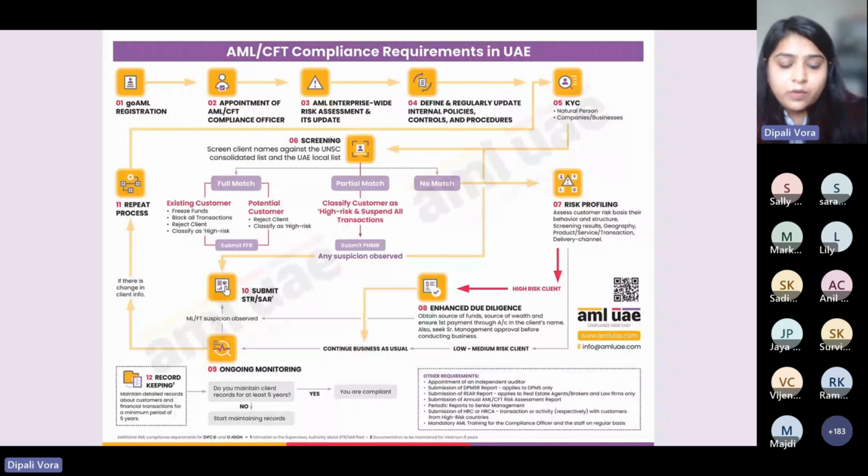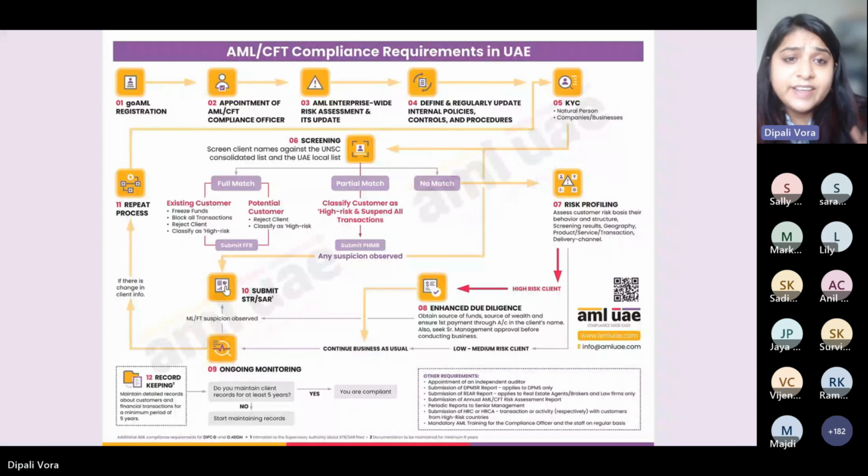Okay. Now, this was the first possibility in case we screen a person. The second possibility is that it could be a partial match. That is, it could be partially matching with a name in this list. You are not sure whether this is the same person or not. In that case, you classify that person as high risk and you do not onboard that client till the time you've got some clarity on that. You are also required to submit a partial name match report through the GoAML portal.